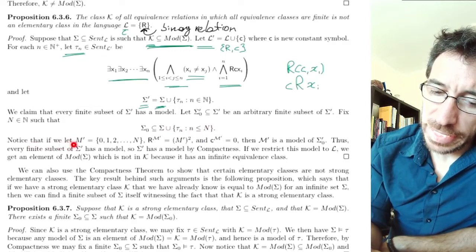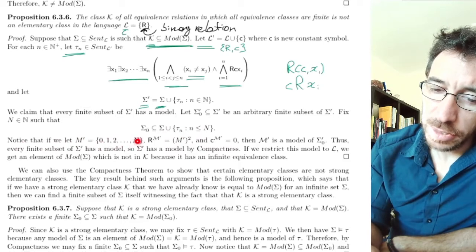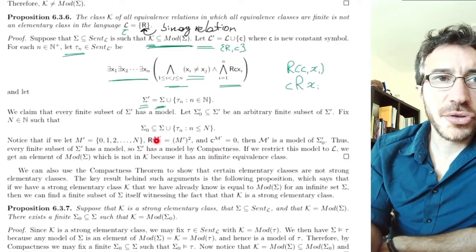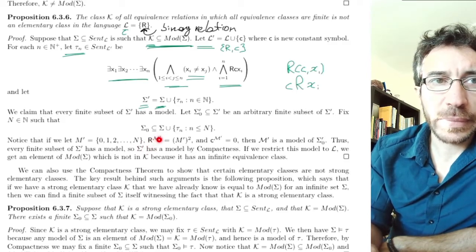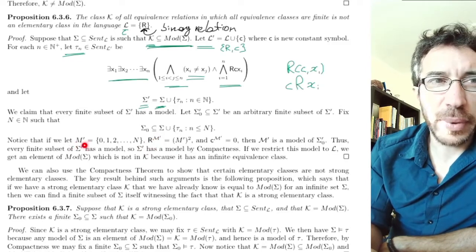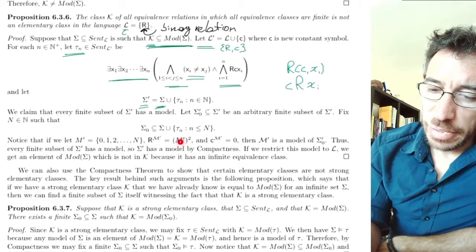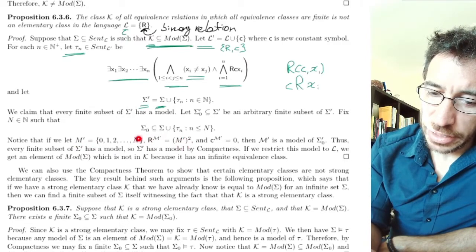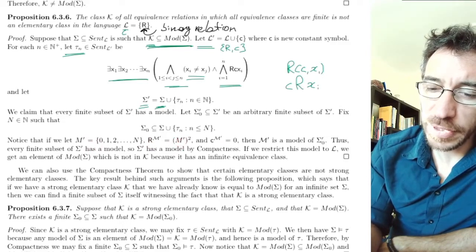So notice that if we let M prime be the numbers from 0 to n, and R M prime, so the notation we're using so far is that this means R as interpreted in a structure M prime, and the Roman letter means this is the domain of the structure, right? So this is a relation on M prime squared. Well, it's actually equal to M prime squared.